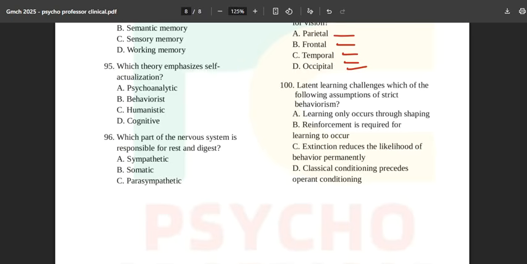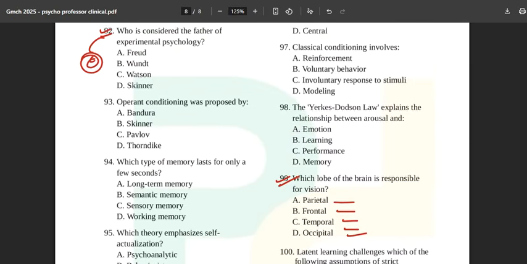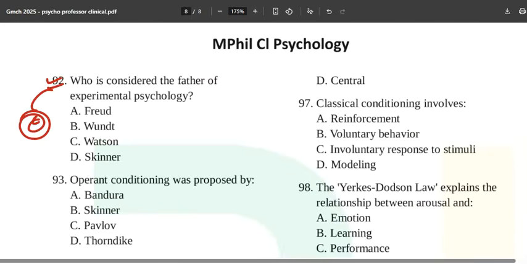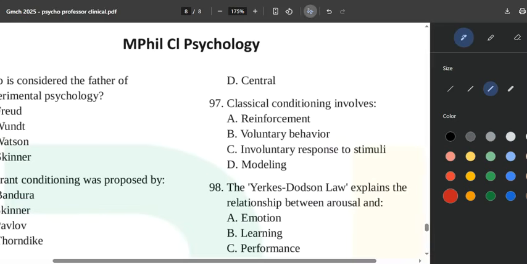Okay, so this was a quick analysis for your paper, and the paper is on the easier side, as we can say, but in the examination hall everything is difficult, agree. Okay, even this question: classical conditioning involves what? Reinforcement, voluntary behavior, involuntary response to stimuli, or modeling. This question is also difficult in the examination hall, completely agree.